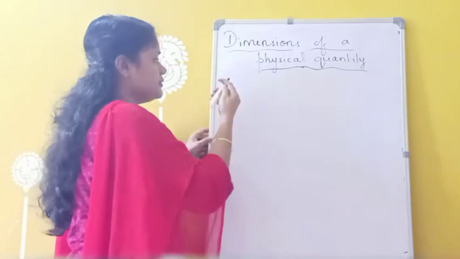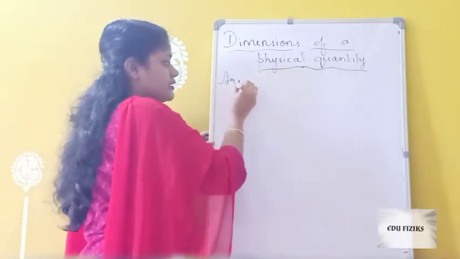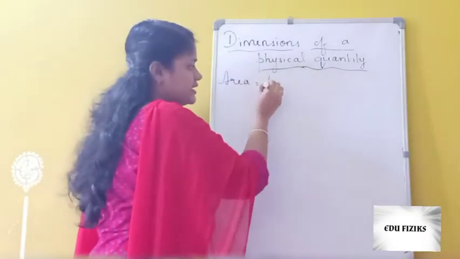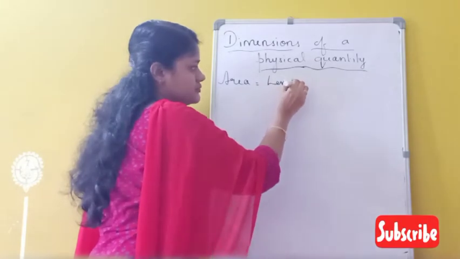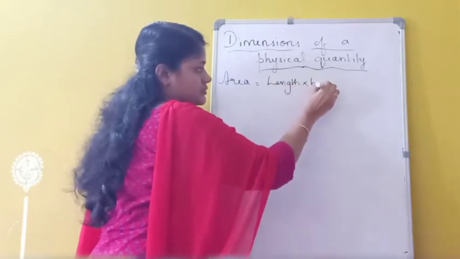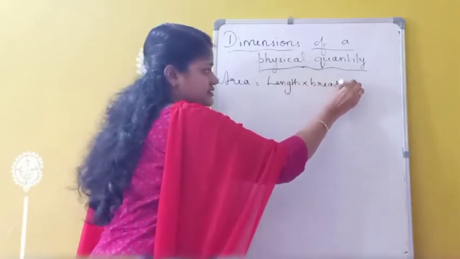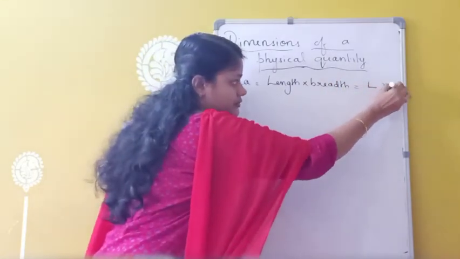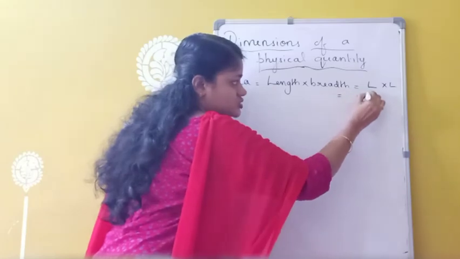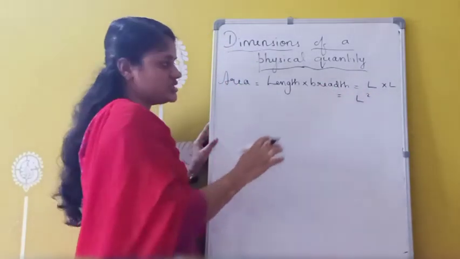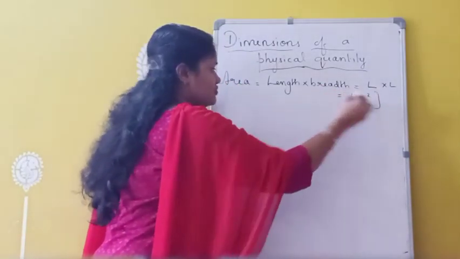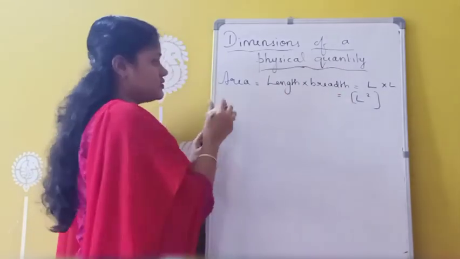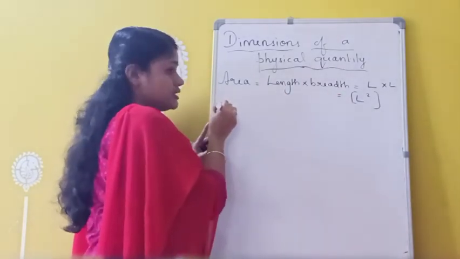First one, area. Area, I told you the formula is length into breadth. That means we can write L into L. That is L square, because breadth also means distance only. So the dimension of area is which one? L square. Similarly, I am writing volume.